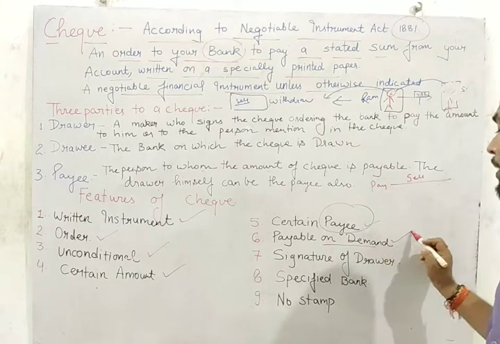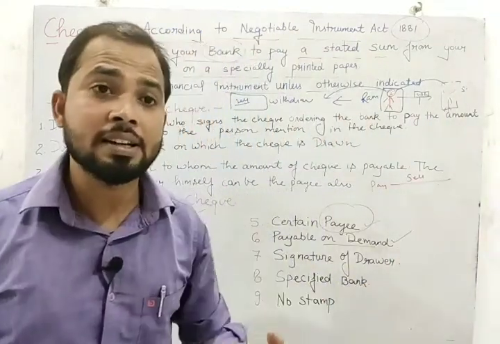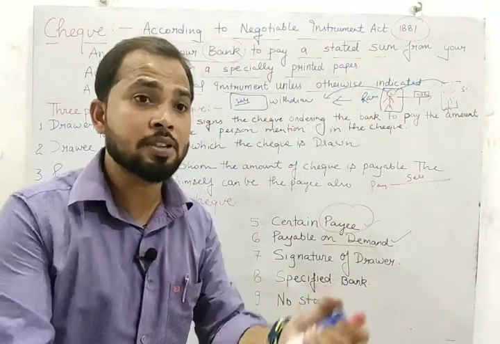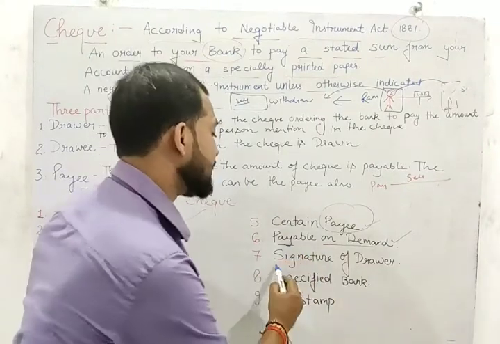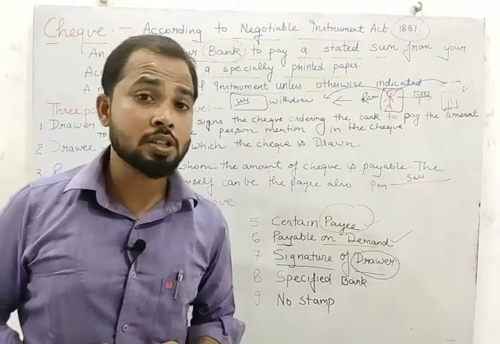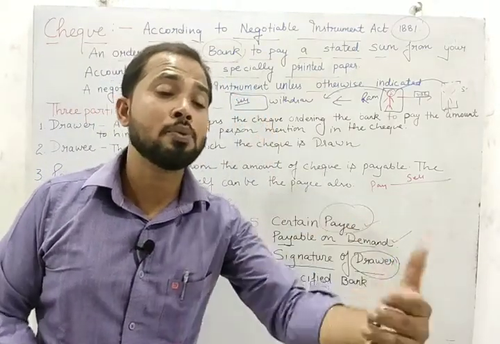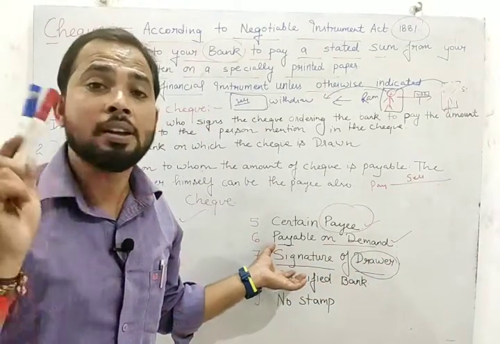Next one, it is payable on demand. It is payable on demand. You will give the check only when the next person demands it from you, so the check will be payable on demand. The next one is that the signature of the drawer must be there. Without the signature of the drawer, the check will be bounced, the check will be dishonored. So student, the signature of the drawer must be there.